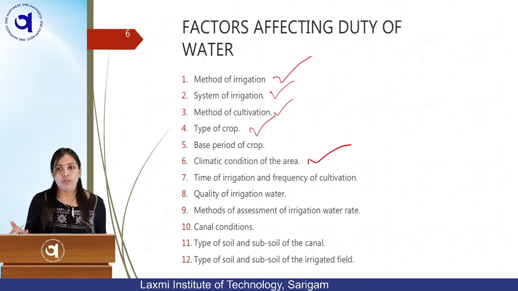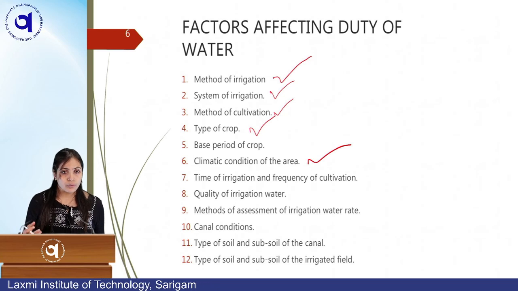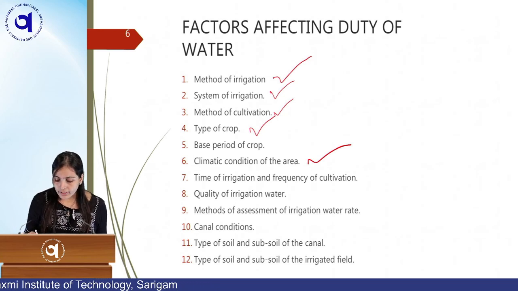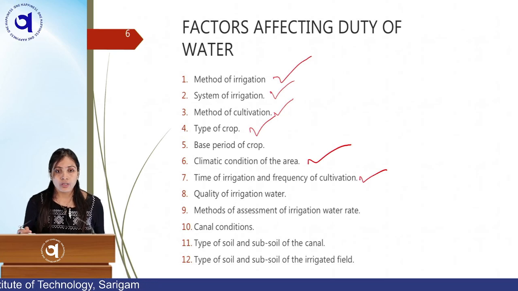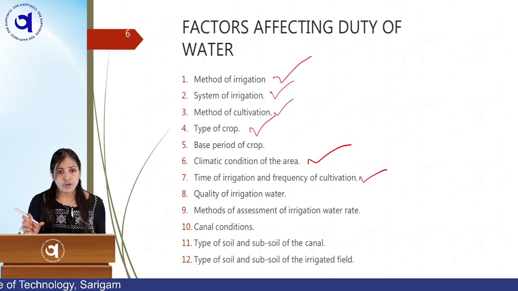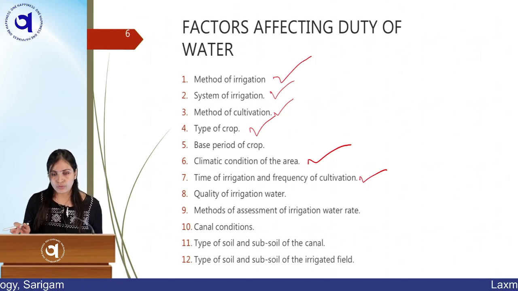In summer season your duty will be more, directly or indirectly, because it requires more water for less area of land in summer season. In the area also, like in desert region, drought condition, your duty will be more. Okay. Time of irrigation and frequency of cultivation. So how much interval of time you are applying water to the land. If your interval is more, your duty will be less, directly or indirectly.